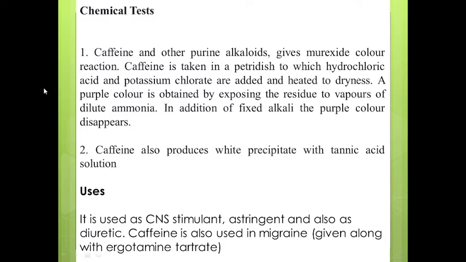Now uses. First use is that it is used as a CNS stimulant. Caffeine is an alkaloid which comes under the group purine alkaloid. Caffeine is a purine alkaloid and belongs to the family of methyl xanthine.